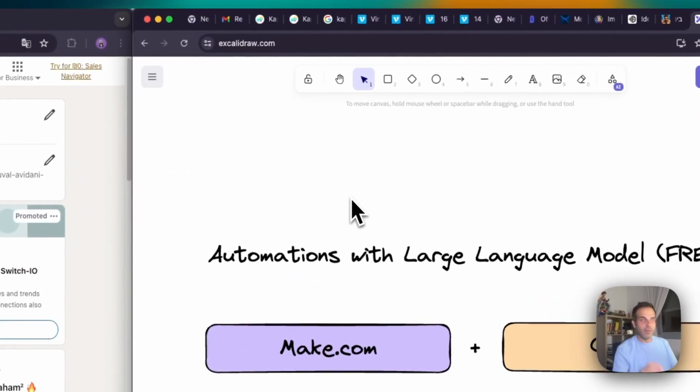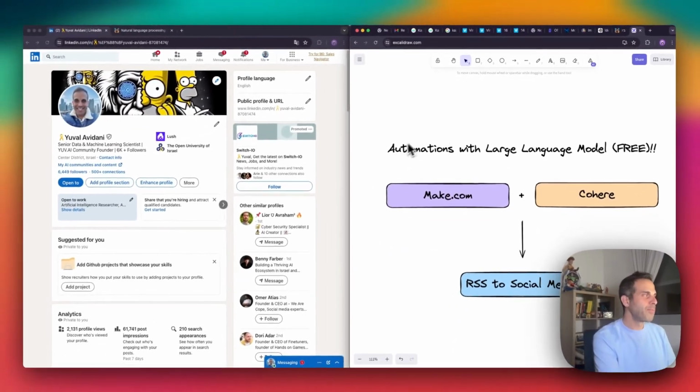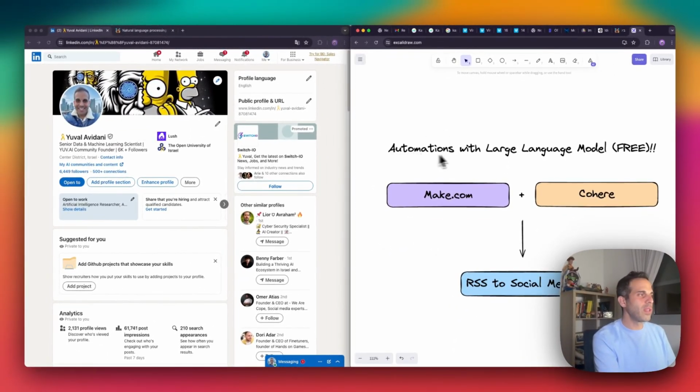So the agenda for today's episode would be to discuss automations with LLMs, which stands for large language models, which are the models that we use in ChatGPT. I assume that you are familiar with ChatGPT or Claude or Cohere or any other language model. So today I do want to introduce Make.com, which is a great automation tool. I know there are many that are familiar with Zapier, but I'm going to talk about Make.com.